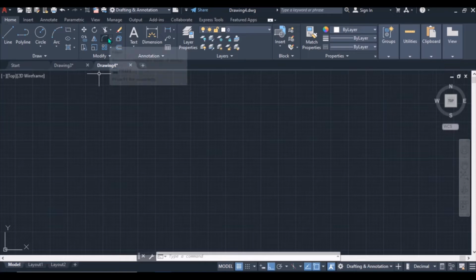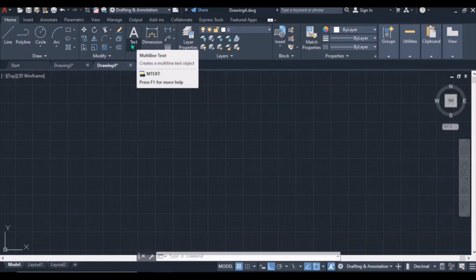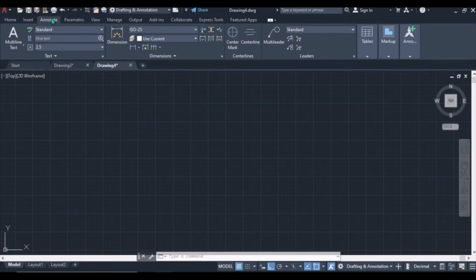And we'll have the extra tools here. Extra tools is where you can add dimension. You can dimension your object. You can add a text to your drawing, contain annotation. So for you to do annotation, you will modify using the annotate panel. See annotate, you will be doing your dimension here. So for you to modify your dimension, just click this down arrow.